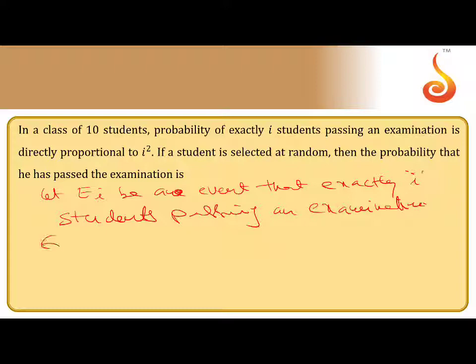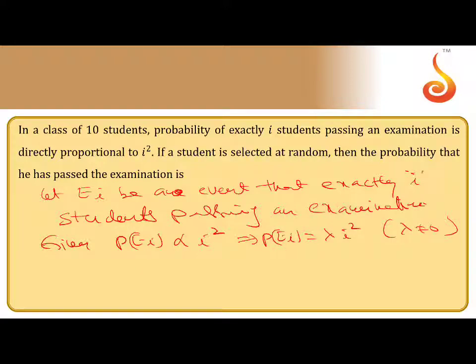Given that P of A_i is directly proportional to i square, this implies P of A_i equals lambda i square. Here lambda is non-zero and positive.